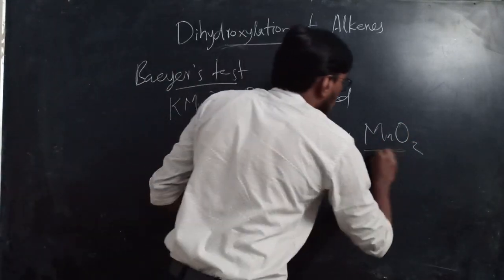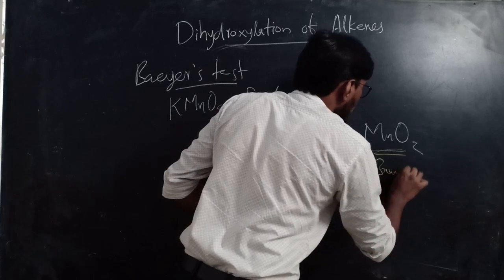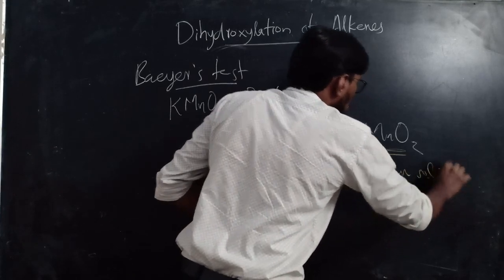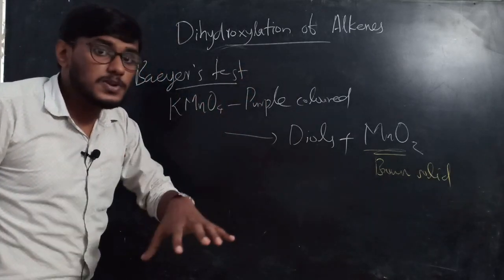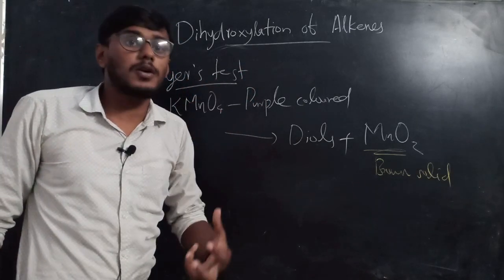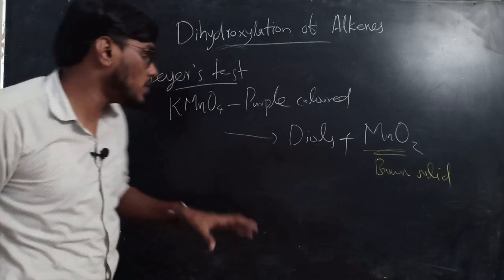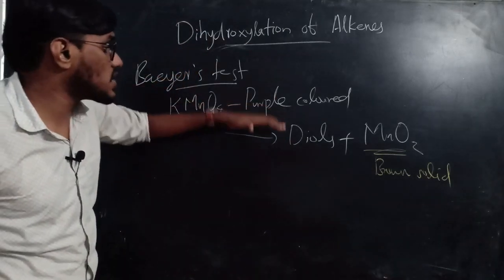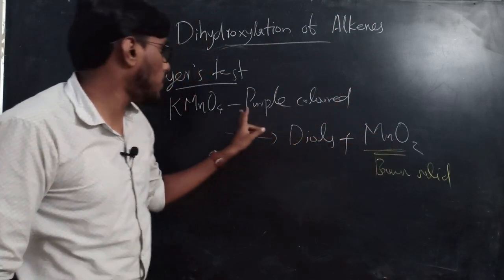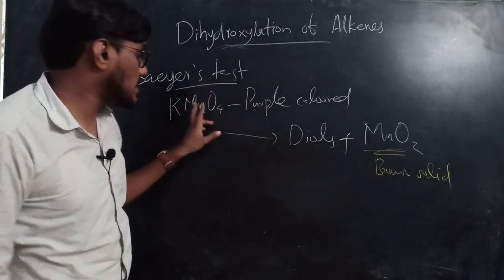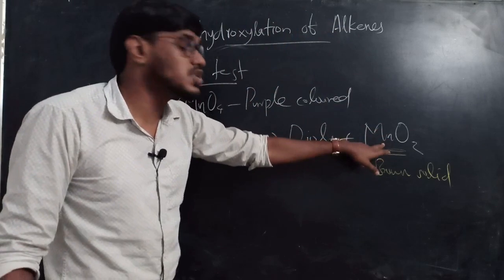This MnO2 is a brown solid. It's a brown solid. Okay. So if in a sample an unsaturated compound is present, or a double bond or triple bond is present in that compound, dihydroxylation takes place, a diol is formed plus MnO2 is formed. So the purple color of this KMnO4, that means this KMnO4 is reduced to MnO2.